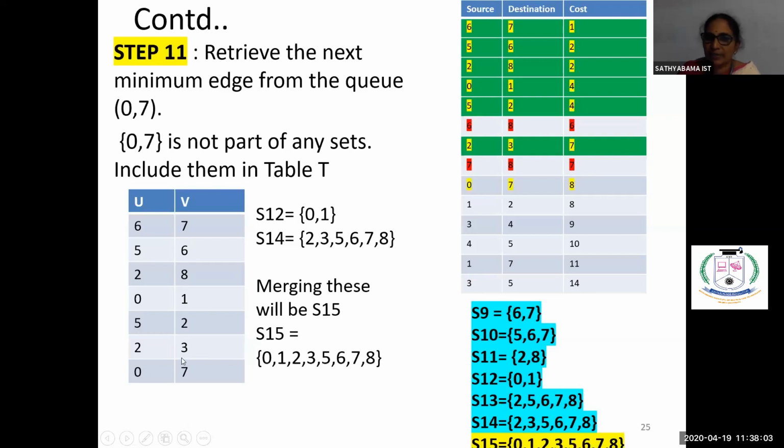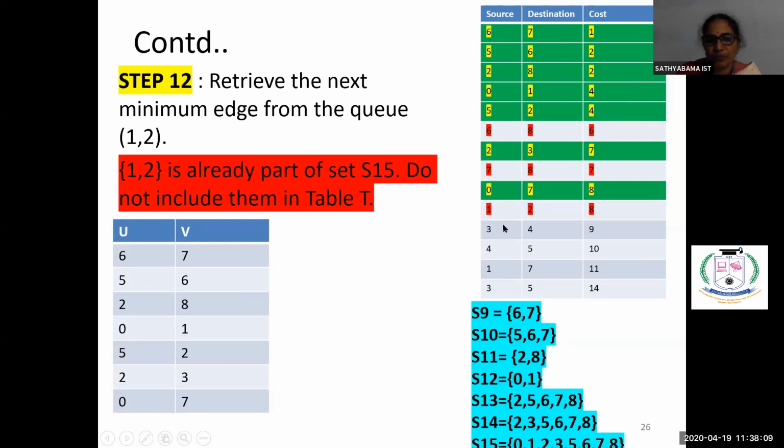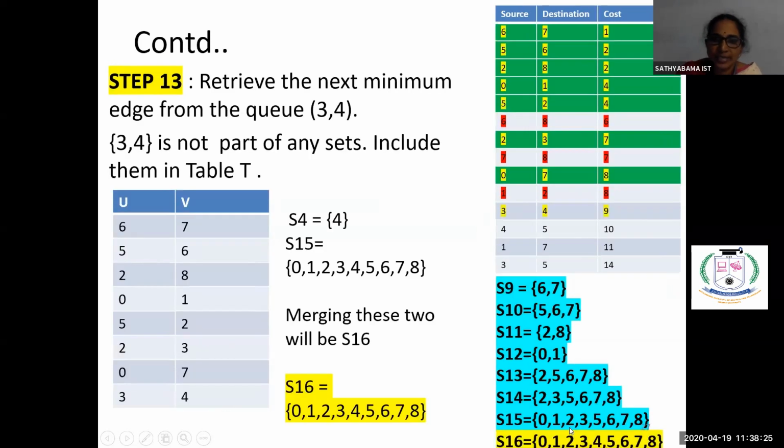Okay, so 0 and 7 we have included in the solution. Right, this is also included. Then proceed. Next is 1, 2. So 1, 2 means see here, 1, 2 is already part of this set, we are not including. Right, we should not include this one. Next, we are coming to the next one, 3, 4. 3, 4 means see whether 3, 4 is already part of the set.